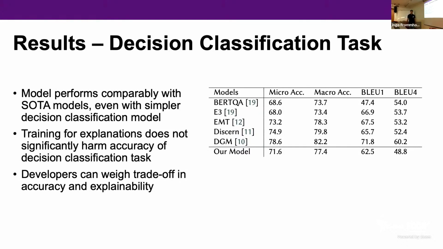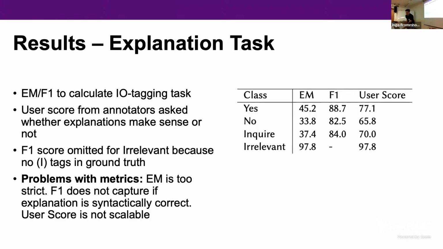If this were to be deployed in the real world, developers would have to weigh the trade-offs between accuracy and explainability. But overall, the accuracy isn't too far from our model compared to DGM, especially given that the decision classification for our model is a simple feed-forward network, unlike some of the other state-of-the-art models which use more advanced techniques.